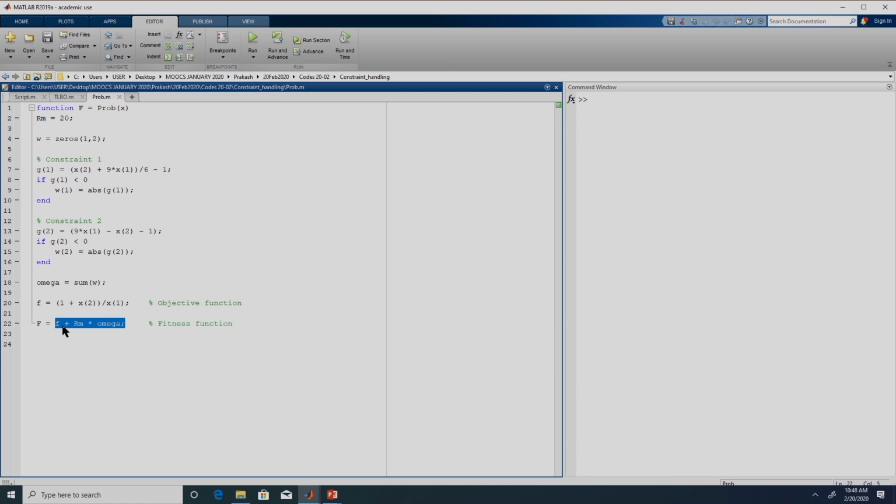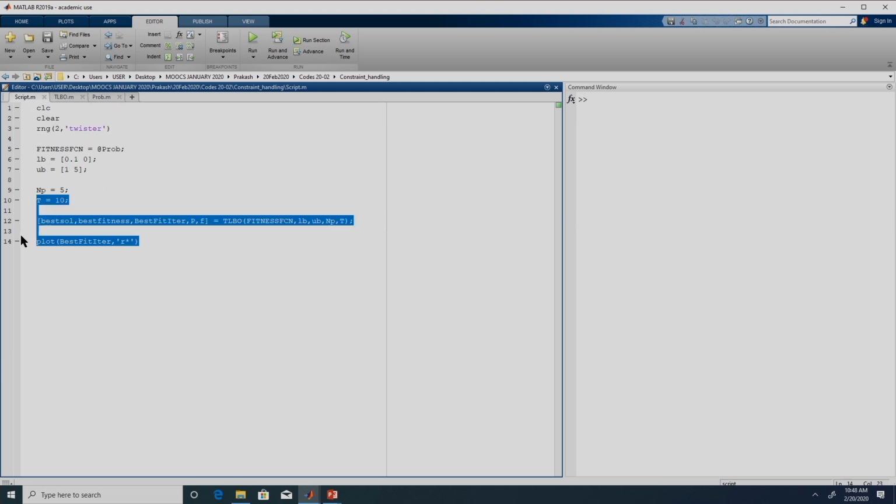We add it because our algorithm is a minimization algorithm and the problem is also a minimization problem. So this will return the fitness function value. Let us just execute this and see the determination of the fitness function for one solution.